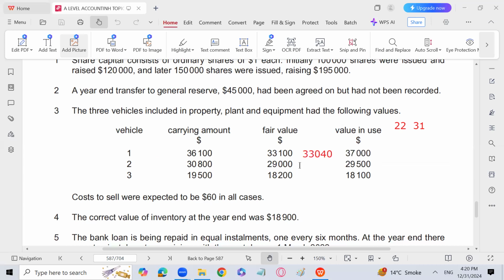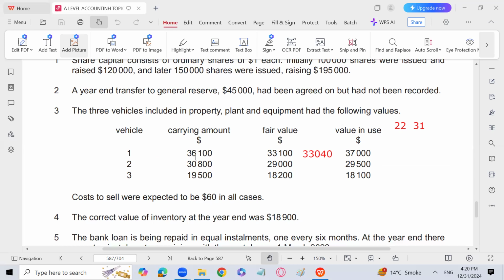Now you can easily assess that in the case of vehicle number 1, the fair value is 33,040 and value in use is 37,000. The higher of these is 37,000, and the carrying amount is 36,100. So it means that the carrying amount is not more than the recoverable amount. So there will be no impairment loss in vehicle 1. Why, sir? I repeat again.